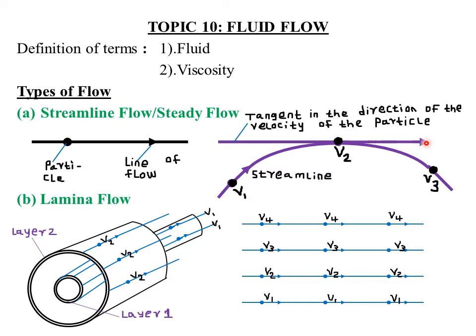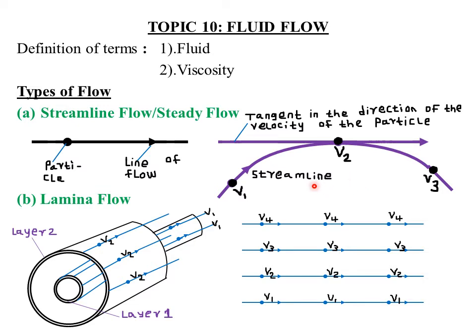So this arrow shows the direction in which my particle here is moving. The particle moved from point A to point B to point C. So actually the particle is advancing from velocity v1 to v2 to v3, and a streamline is defined as this particular curve, whose tangent at a given point is along the direction of the displacement of the fluid particle at that point. So that is our streamline.